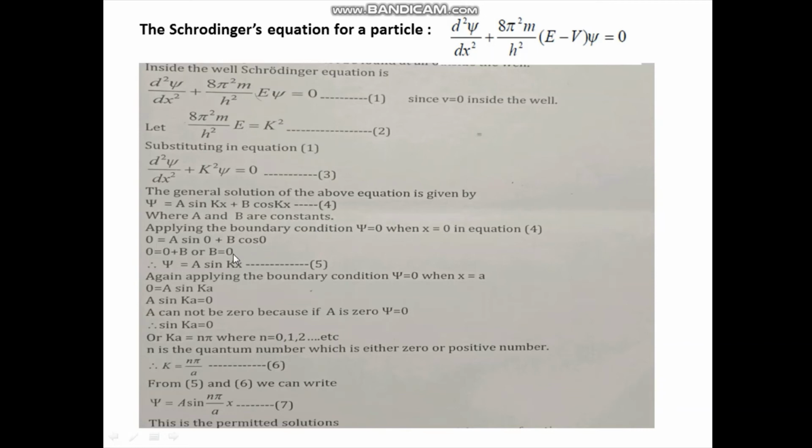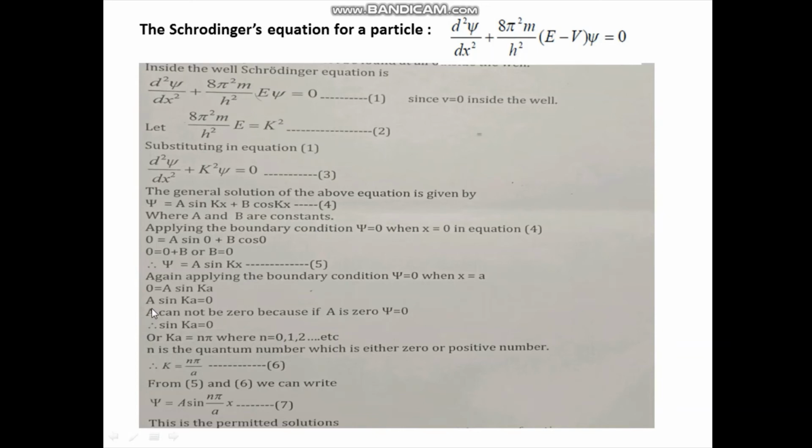Now if b is 0, then equation 4 becomes ψ = a sin kx. This is equation number 5. Next, again applying the boundary condition, at x equal to a, ψ is 0. So we can write 0 = a sin ka. In equation 5, we put ψ equal to 0 and x equal to a.